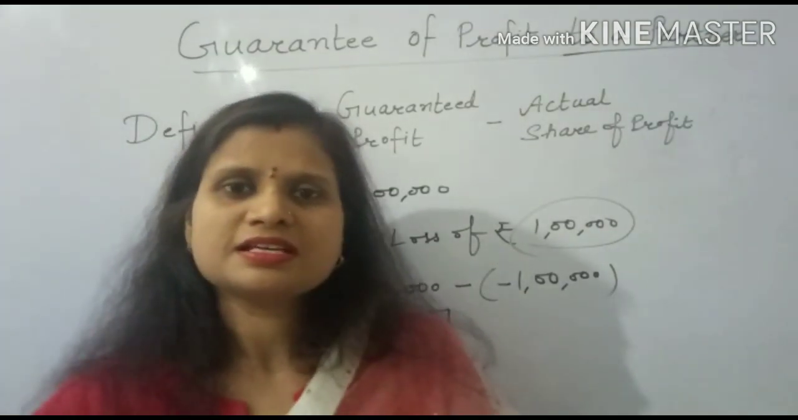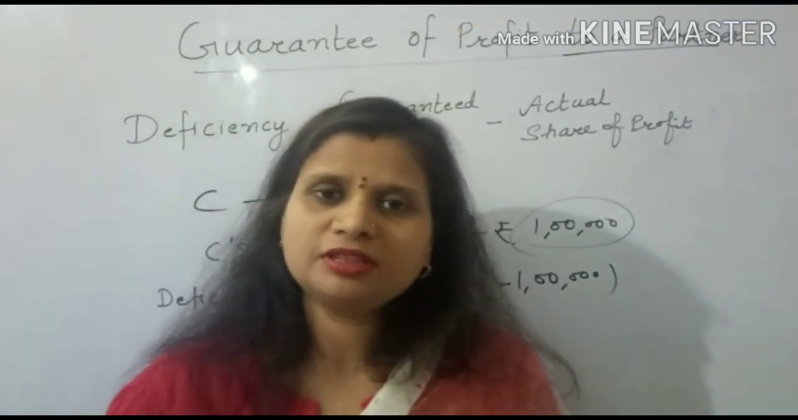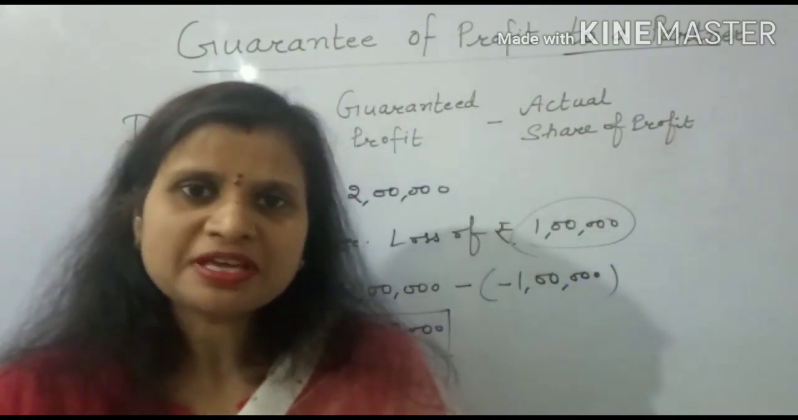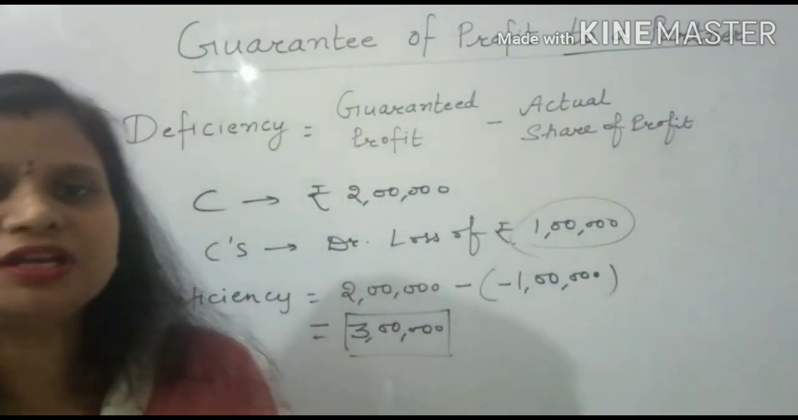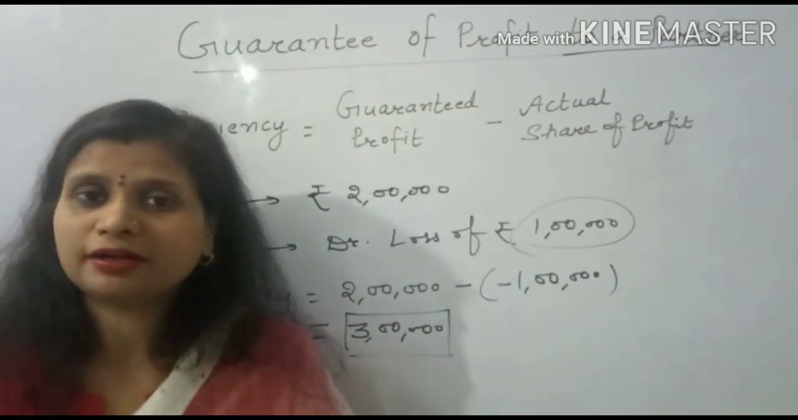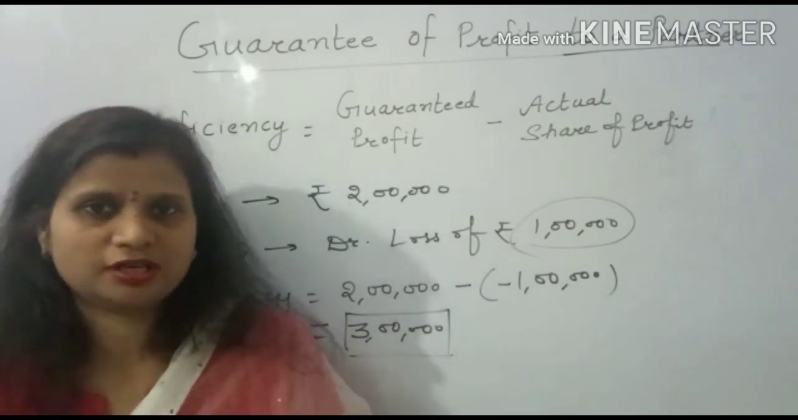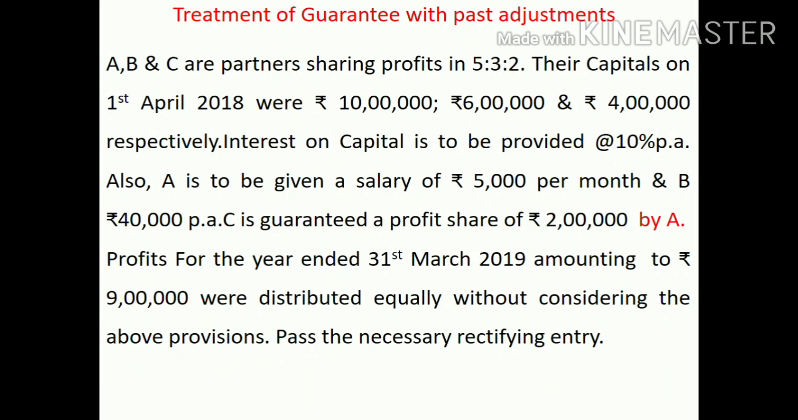Now we will discuss the last question for today. It is guarantee of profit with past adjustments. That means profit has already been distributed among partners, but in the wrong ratio, and one partner has been given the guarantee. Then how will we solve the question? Now this is your comprehensive question, in which guarantee is given along with past adjustments.